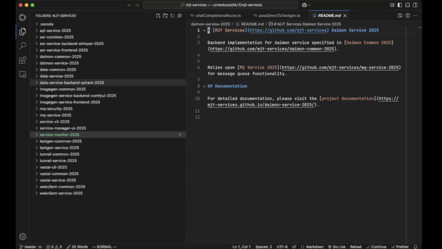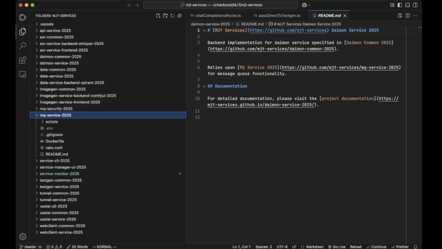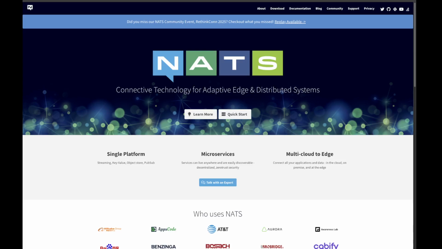So let's talk code here for a minute. Where do we want to begin? Let's begin in the message queue service. So, like I said, I'm using NATS, which is a message queue. Let's search for that. Let's go back to the web browser. There we go. All right, so there's NATS.